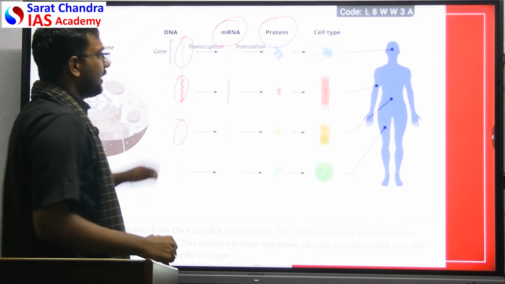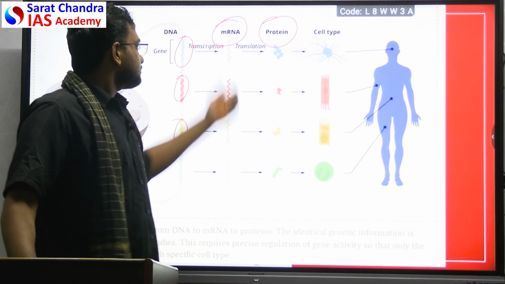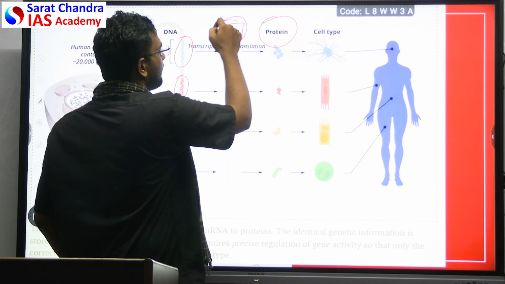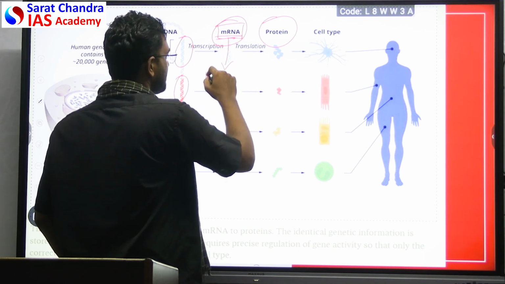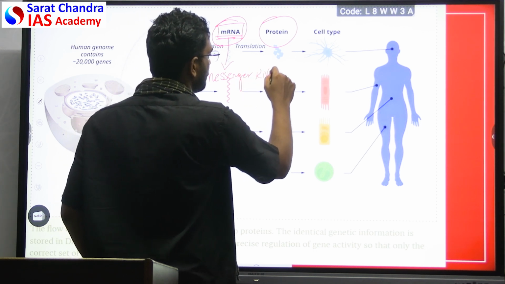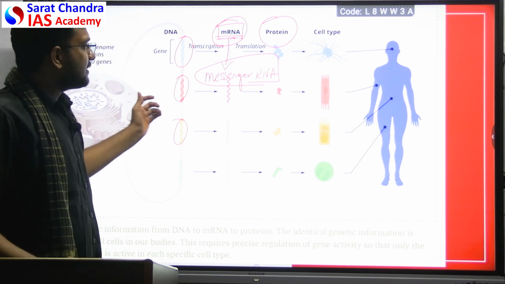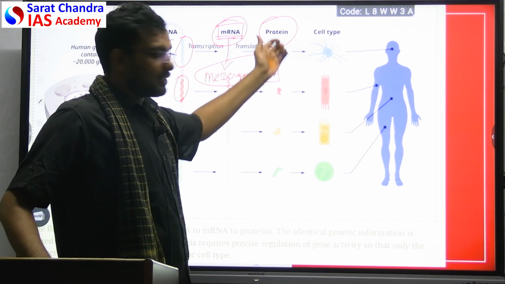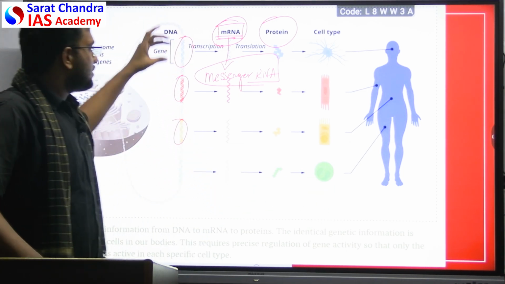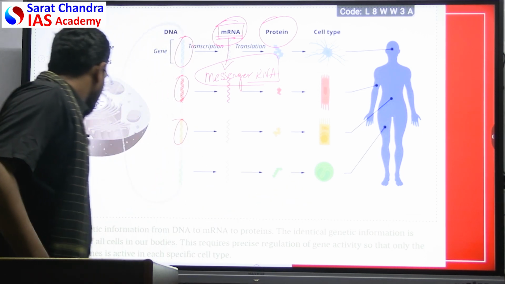These functional units undergo the process of transcription and translation. In transcription and translation, this mRNA acts as a vehicle. As we discussed, this is messenger RNA. Now, when this mRNA is undertaking protein synthesis to form different cells, the same question arises: how does it know which cell to form? That is where the role of microRNA comes.